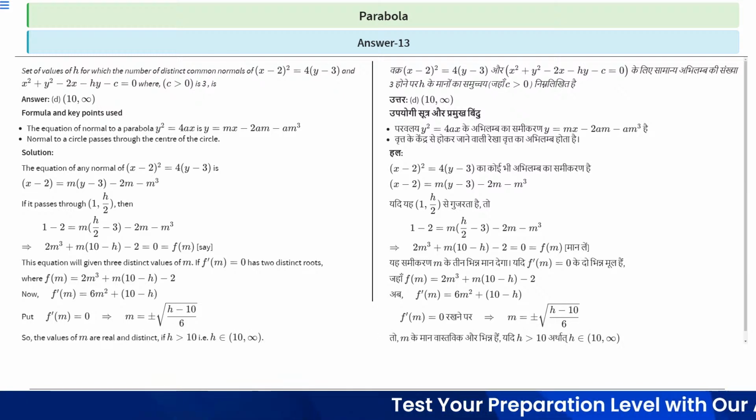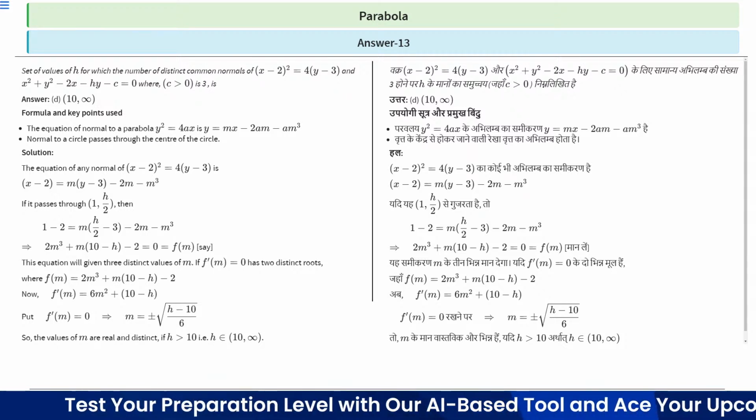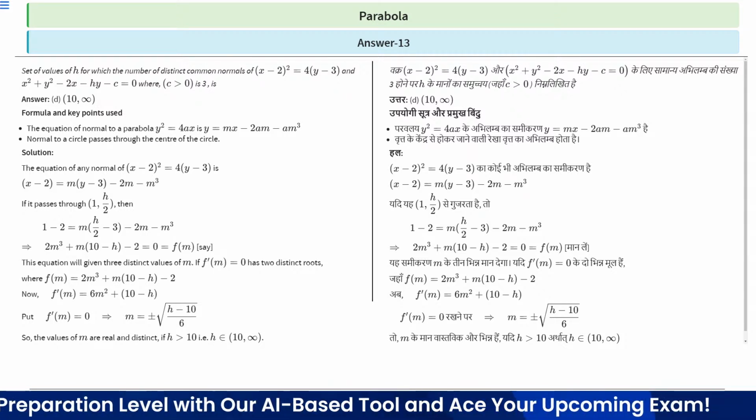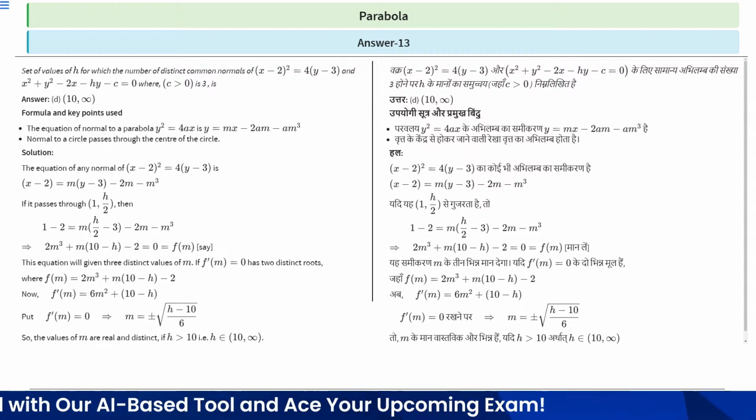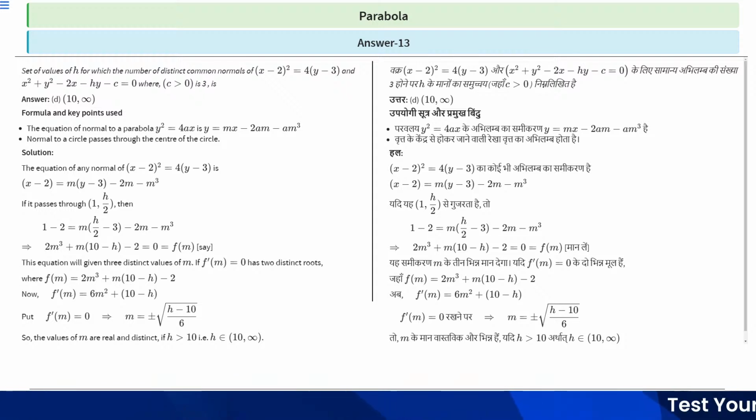So the values of m are real and distinct if h > 10, that is h belongs to (10, ∞), right? Clear? Therefore, option D should be the right answer. Got it? Option D is the right answer.